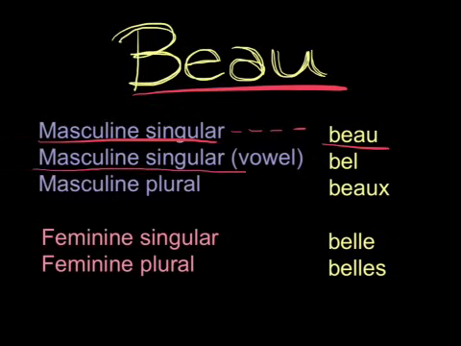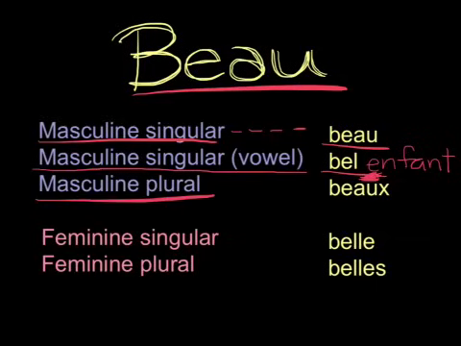Masculine singular going before a vowel would be bel, as in bel enfant, beautiful child. We have to use bel because the French think beau enfant would sound weird, so this e in front of enfant means that we use our masculine singular vowel form, bel.